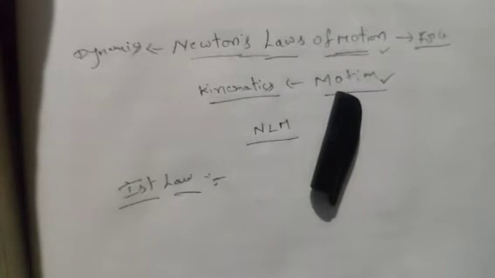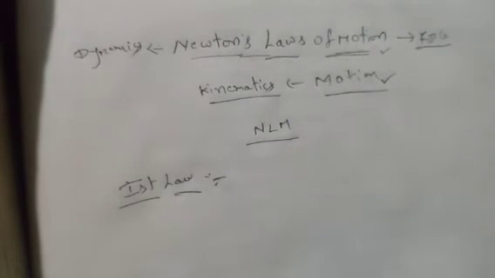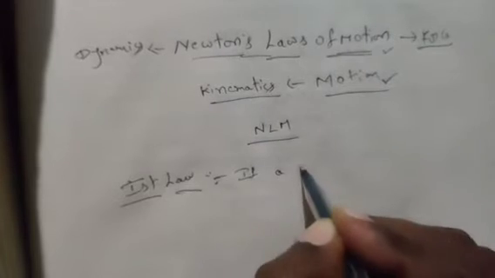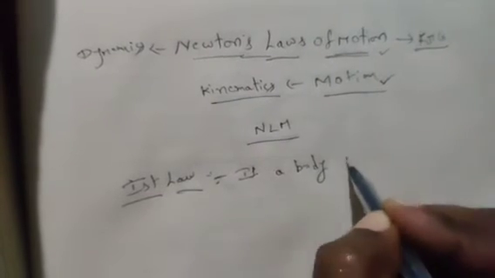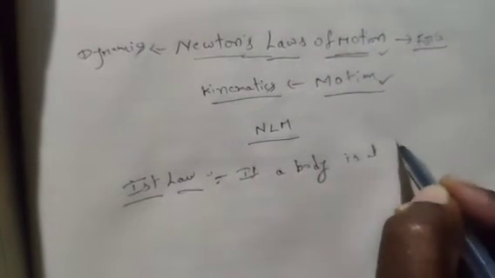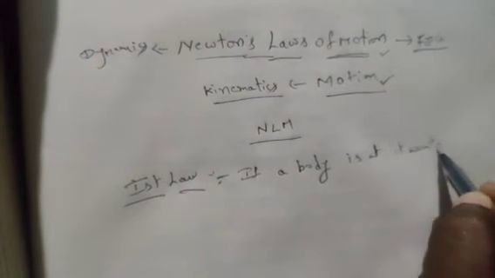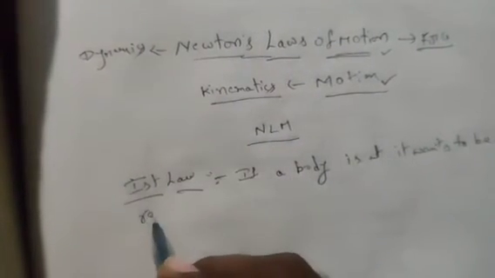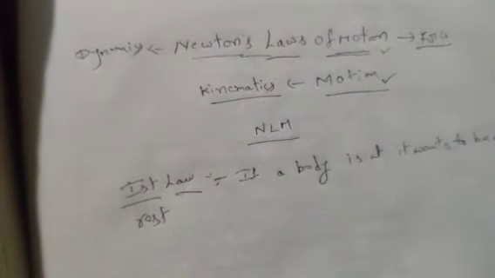Any object doesn't want to come into motion until an external force acts on the body. This is the first part: if a body is at rest, it wants to be at rest until an external force acts on that body.